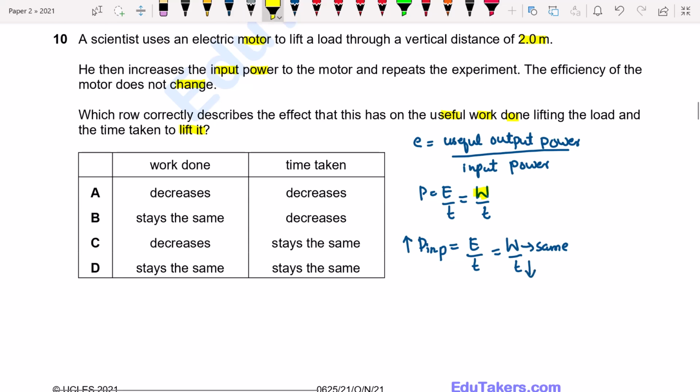Now we see the options for work done and time taken. Option A decreases, B stays the same, decreases. From here, option B is correct, which shows that the work done remains the same but the time decreases.